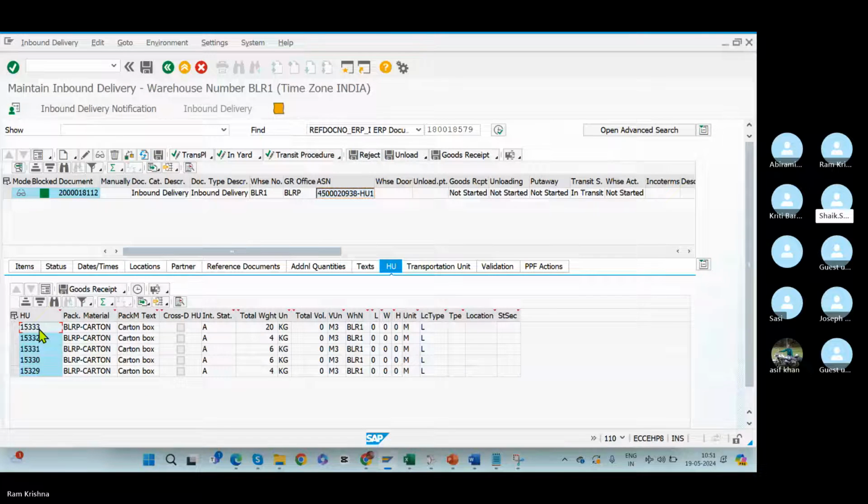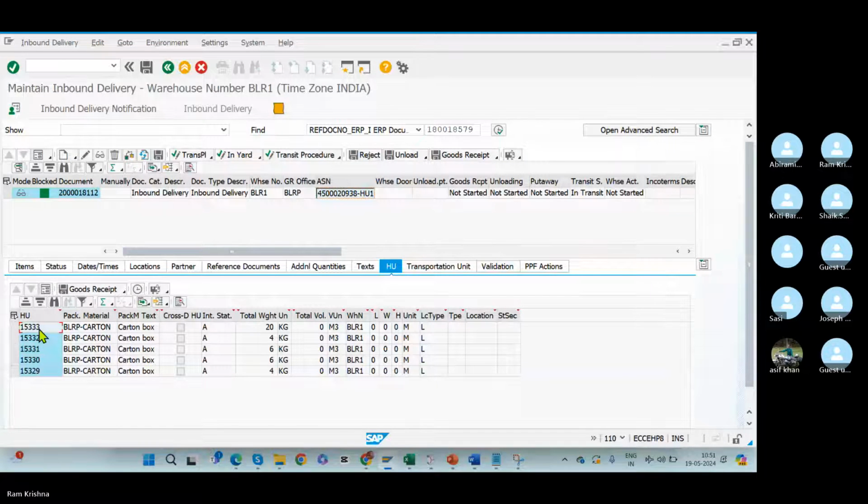Package? Almost nearby, but not exactly. Packaging specification? I think packaging number. No. When we scan it with the RF gun, it reflects on the system.